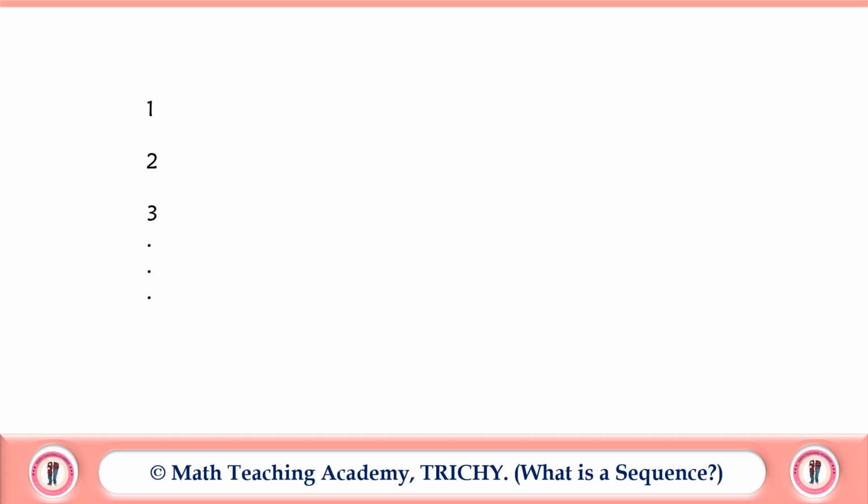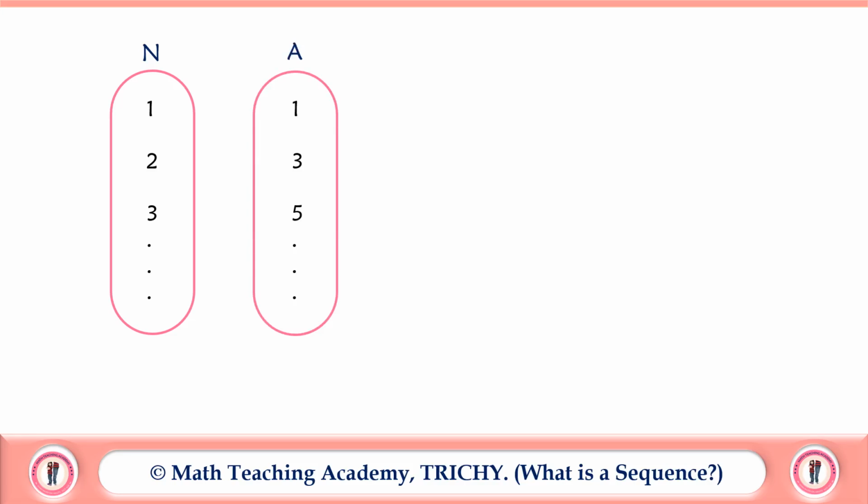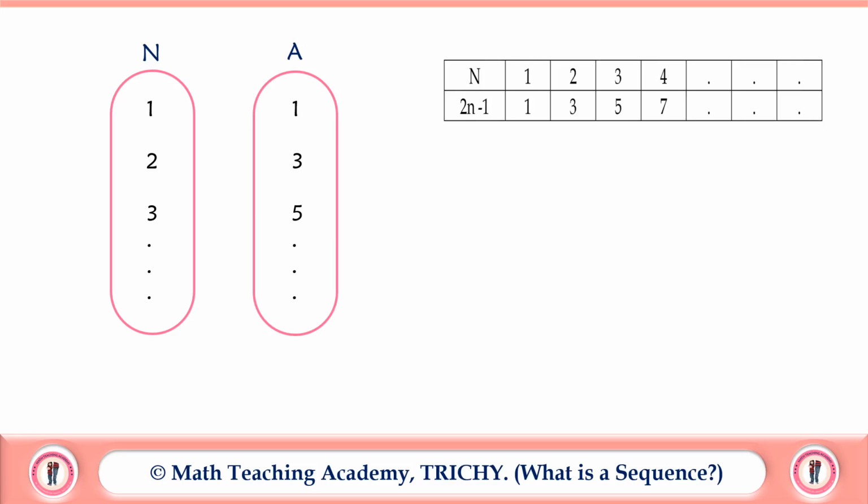First, take the domain 1, 2, 3, etc., that is the set of all natural numbers n, and then its corresponding values, that is 1, 3, 5, etc. Let us take this to be set A. If we put n equal to 1, then we get 1. If we put n equal to 2, we get 3. If we put n equal to 3, we get 5.